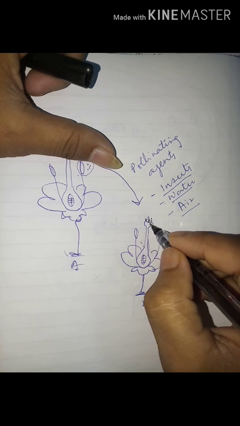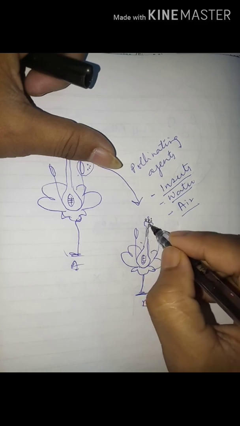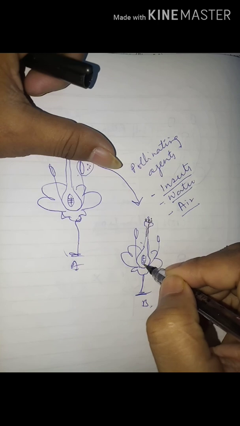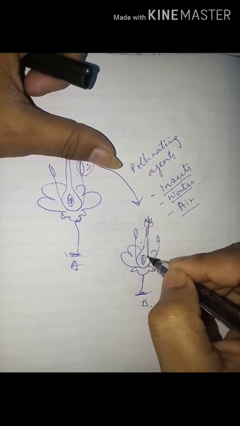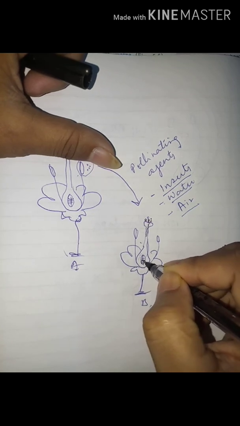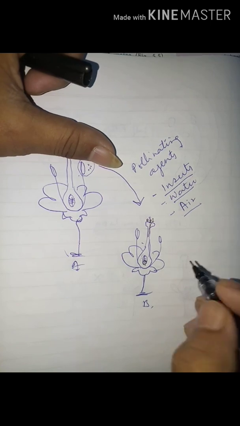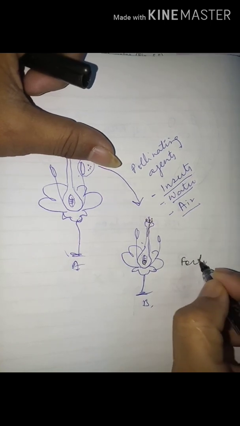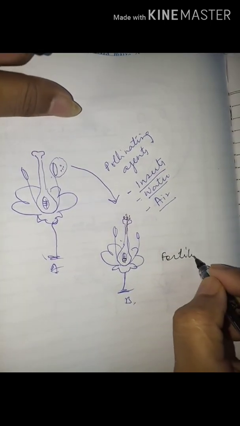After germination, a pollen tube will form. This pollen tube reaches the female gamete. Thus, in the ovary part, the male and female gametes fuse to each other, and this act is known as fertilization.